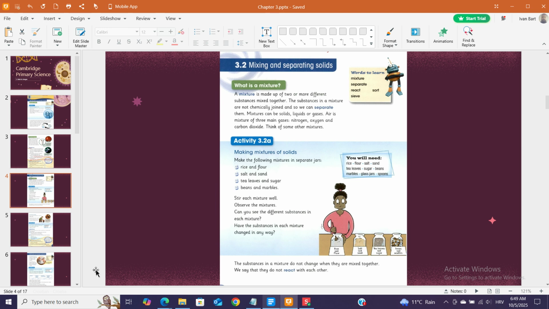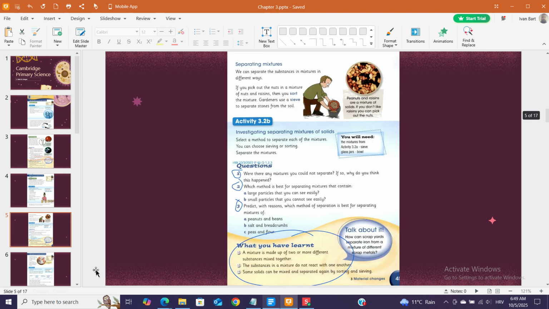The substances in a mixture do not change when they are mixed together. We say that they do not react with each other. Separating mixtures. We can separate the substances in mixtures in different ways. If you pick out the nuts in a mixture of nuts and raisins, then you sort the mixture. Gardeners use a sieve to separate stones from the soil.